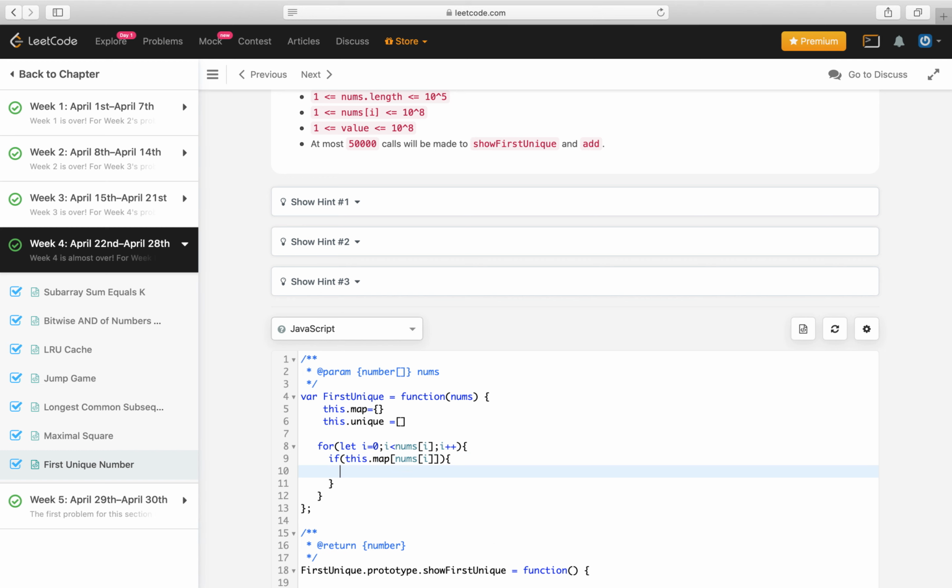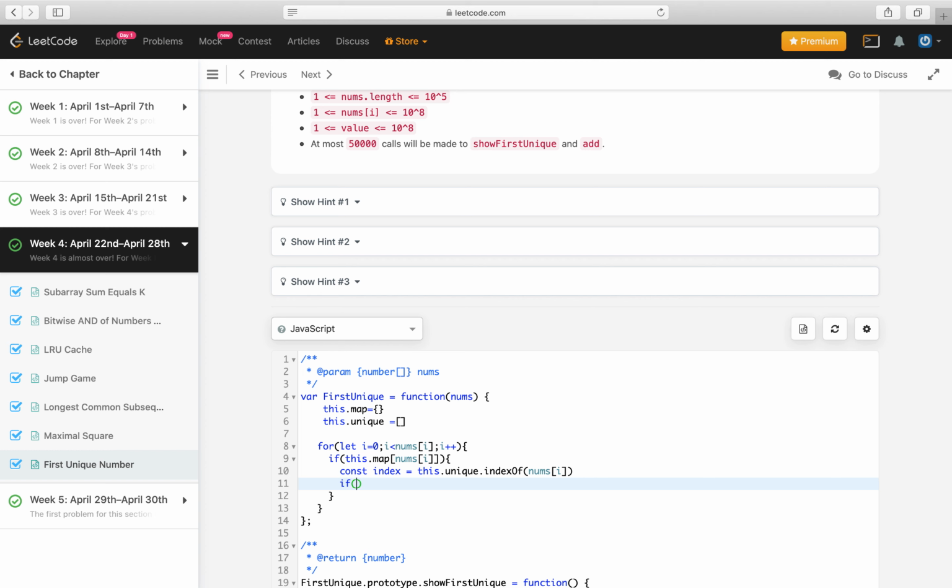If it exists in the map, it means we have to remove it from the unique array because now it's not unique. To remove this from the unique array, we first need to know the index at which it exists. So we use the indexOf method from the array, this.unique.indexOf(nums[i]).